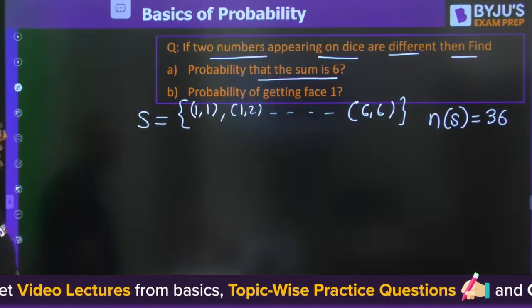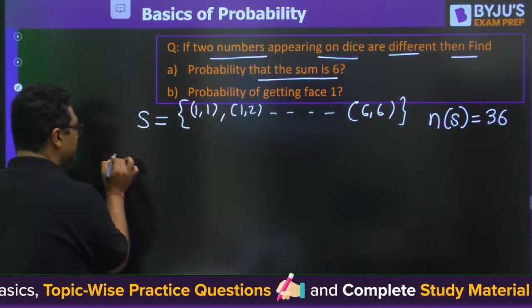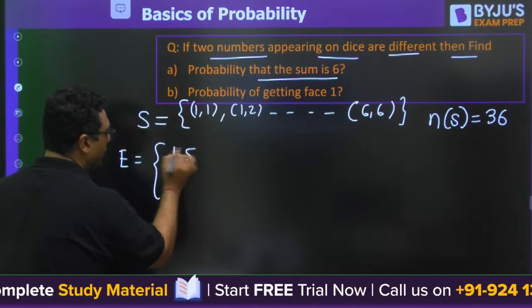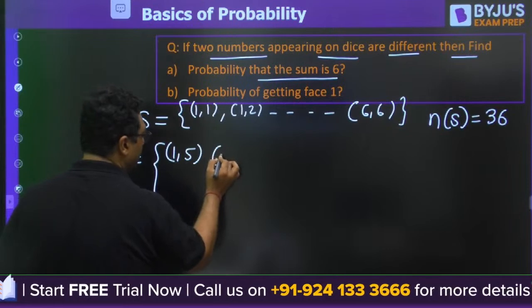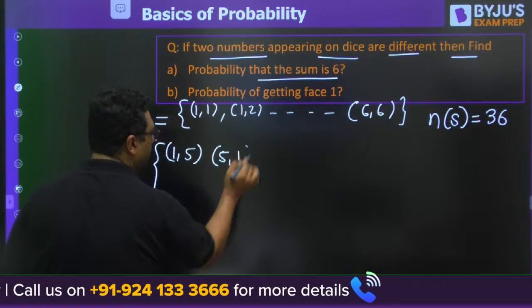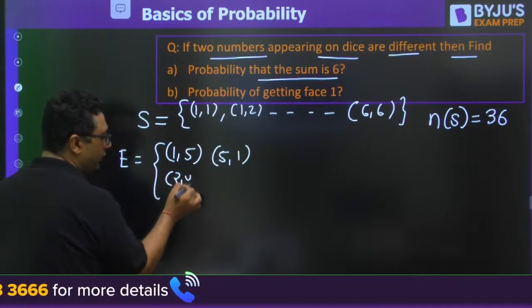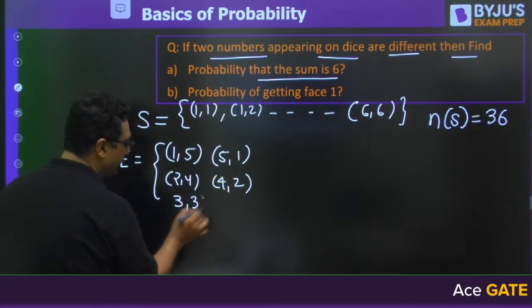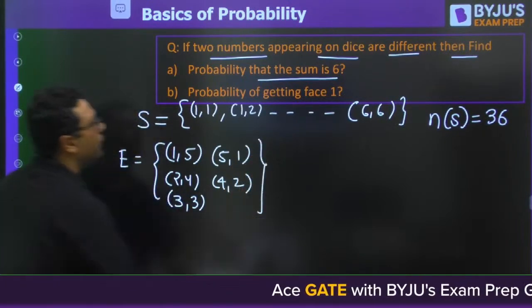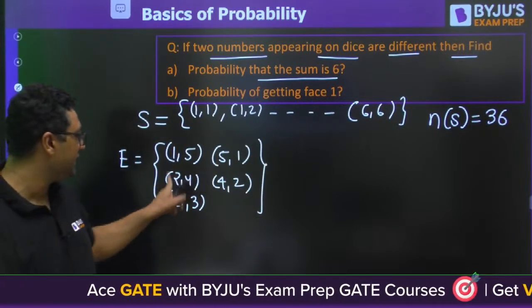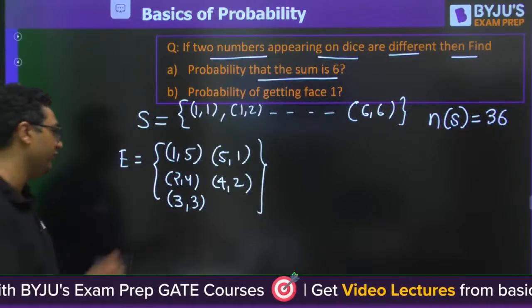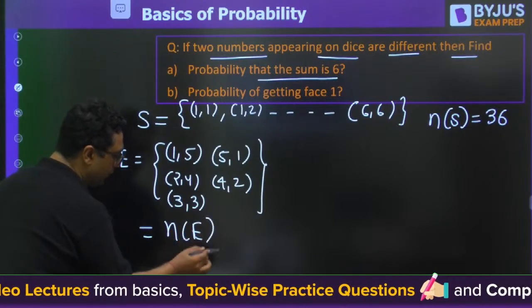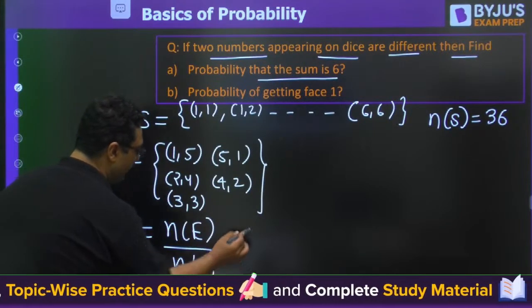He is asking probability that the sum is 6. When will the sum be 6? Sum can be 6 if you get 1, 5; 5, 1; 2, 4; 4, 2; or 3, 3. These are the 5 cases where you will get sum as 6. So N of E by N of S, the answer will be 5 by 36.